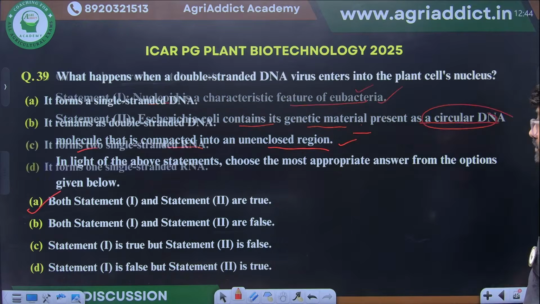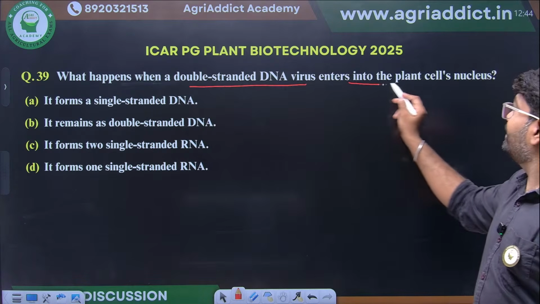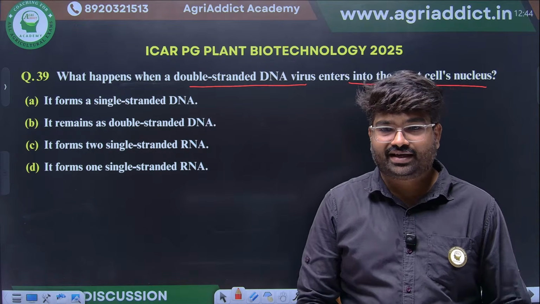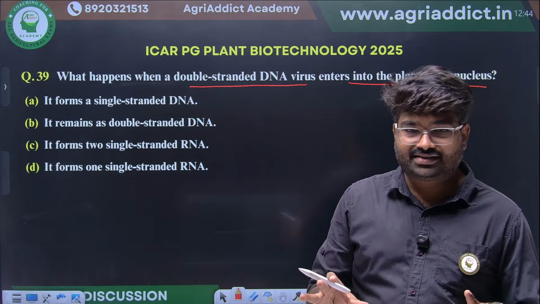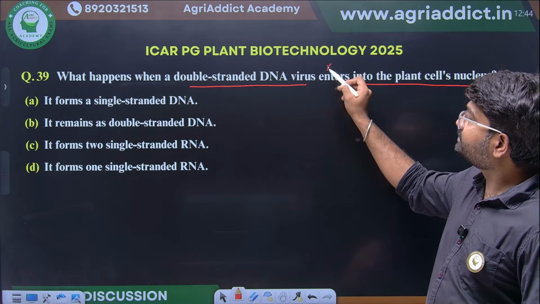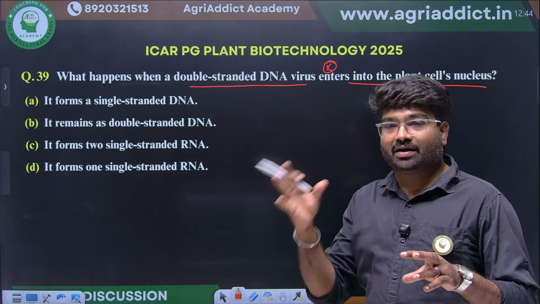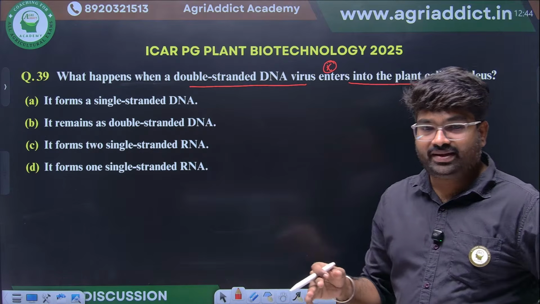Excellent. What happens when a double-stranded DNA virus enters into a plant cell nucleus? Whether it will remain as a double strand or whether it will be converted into mRNA or single-stranded RNA, what will be the answer?